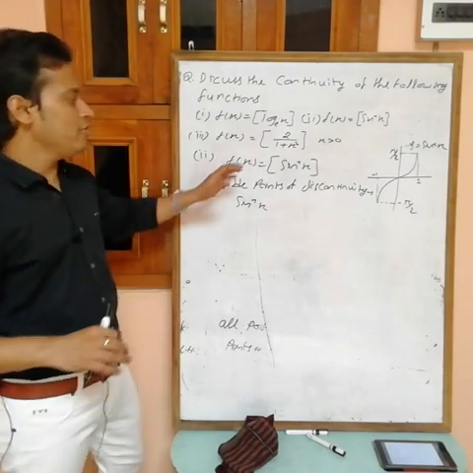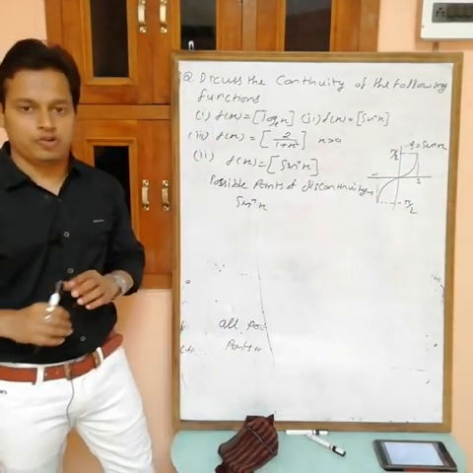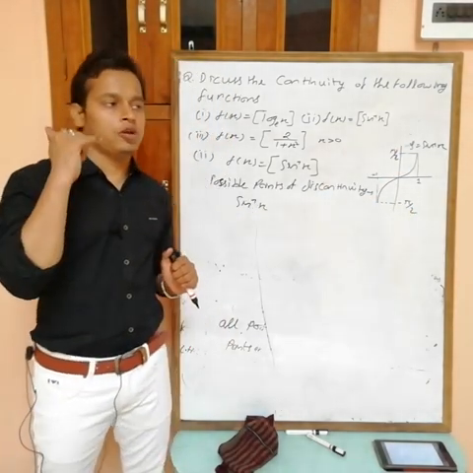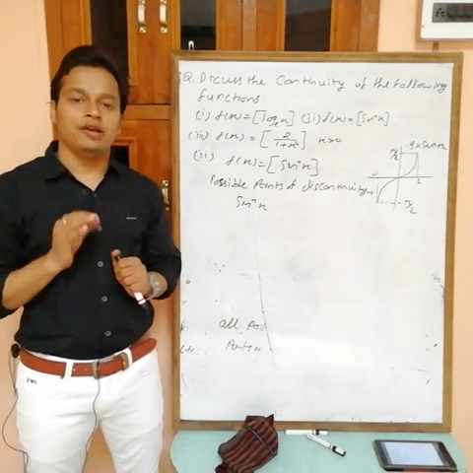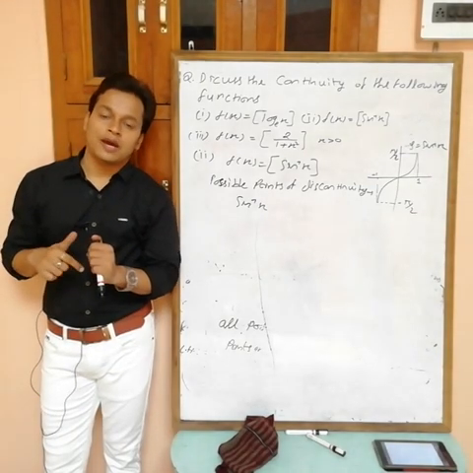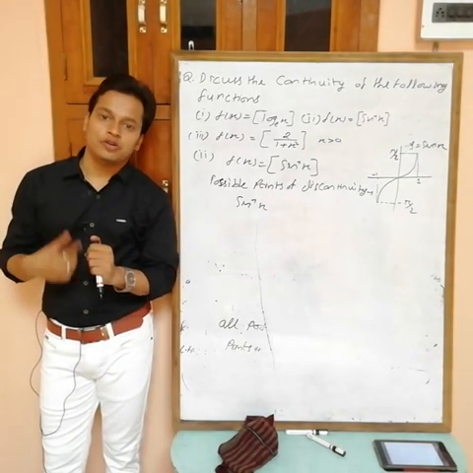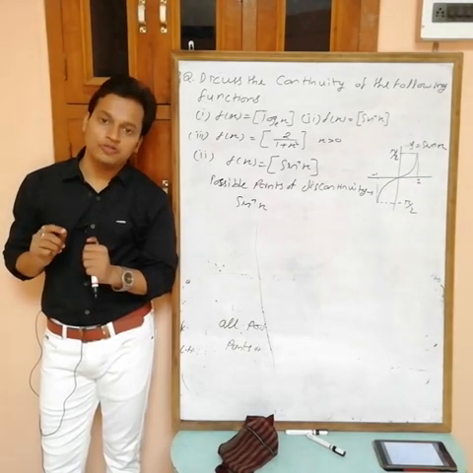Now actually value of sine inverse lies from minus pi by 2 to plus pi by 2. Pi is 3.14, then pi by 2 is 1.57, minus pi by 2 is minus 1.57.